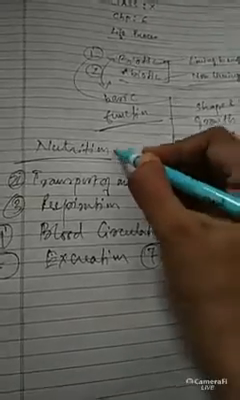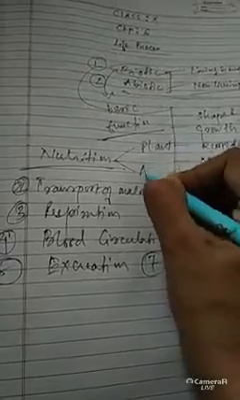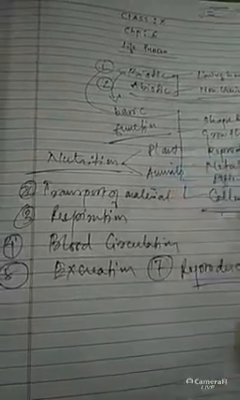Okay. So normally there are two types of nutrition present in our environment. The first one is the plant nutrition and the second one is the animal nutrition.